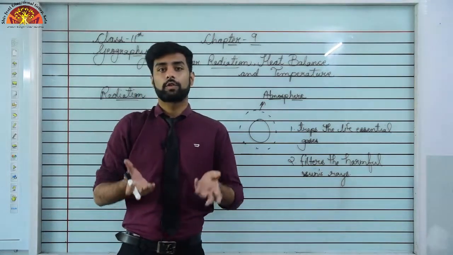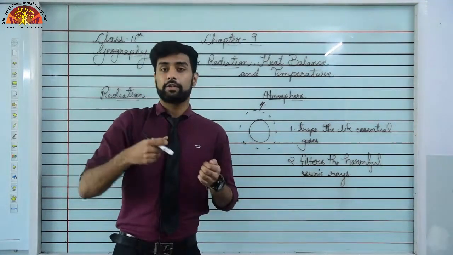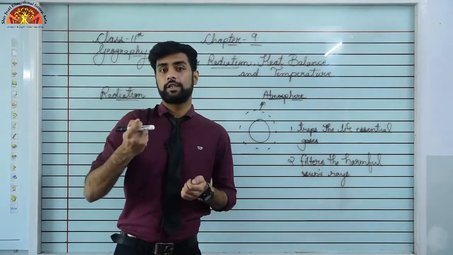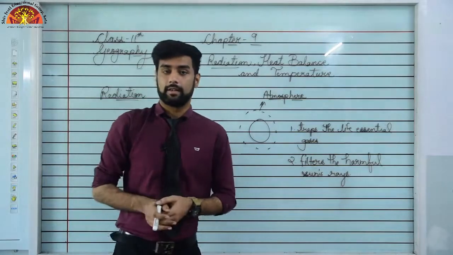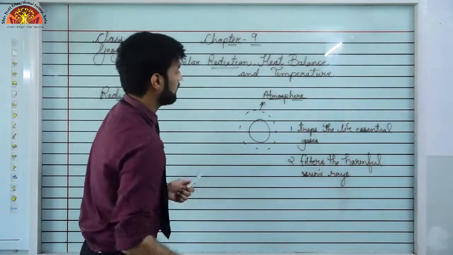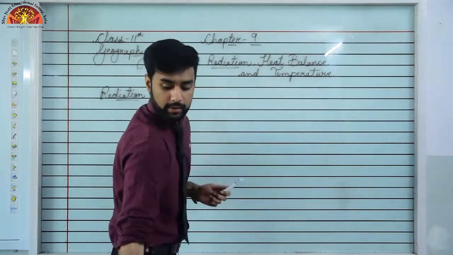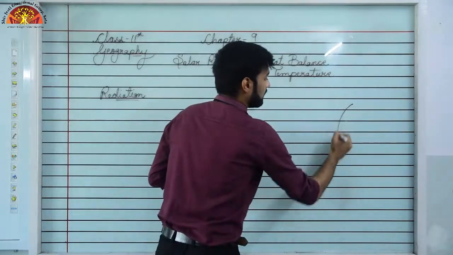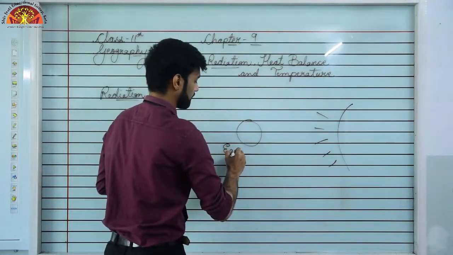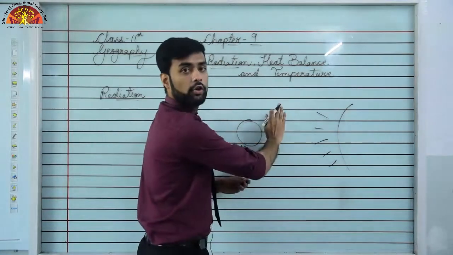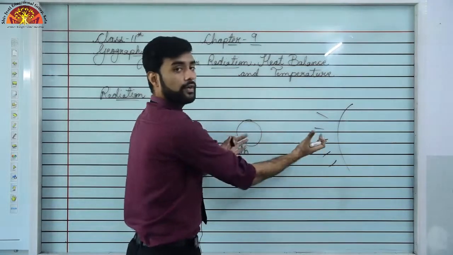Heat can also travel through solid mediums as well, right? Your mother, when she cooks food, you will notice that the utensil that she is cooking food in and the spoon that she is using, the spoon also gets warm because there is a medium for heat to travel, correct? But what happens in our space is different. You all know that there is nothing between the sun and the earth. We have our sun and then we have our planet Earth. There is no air here, no solid medium for the sun's rays, जो energy हमारे sun से मिल रही है, right? There is no way for it to travel.